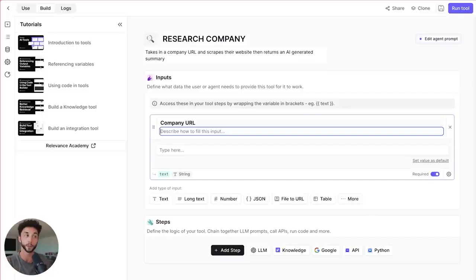This is again going to help our agent within Relevance AI and elsewhere, as you'll see in tutorial number 4, why this is so important to add in the descriptions, right? So this is a URL for a company to be researched, must be in the format https://. So we need to have the HTTPS for this to work.